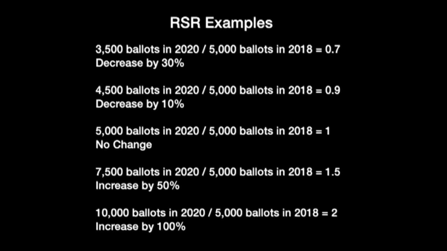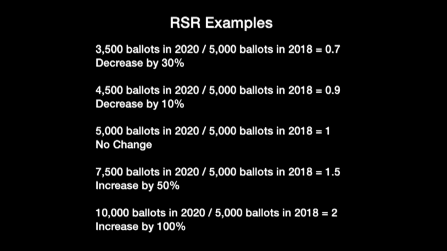Okay, so I have some simple examples here. Let's say that you had 5,000 ballots in 2018 in an area, a li, and you got 3,500 the next time in 2020. So you take 3,500, you divide by 5,000, and you get 0.7. So that means you got 70% of what you got last time. So that's a decrease of 30%. Next example is 4,500 in 2020 divided by 5,000 in 2018. That will give you a value of 0.9, which means you have a decrease of 10%.